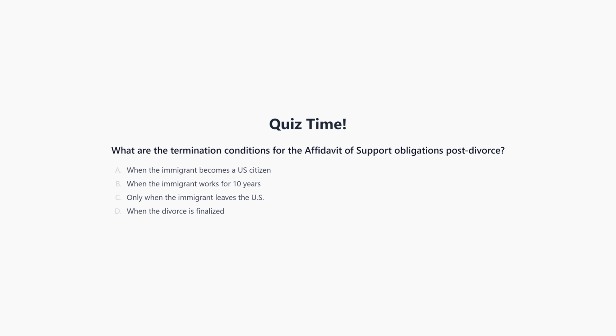Let's put your knowledge to the test with a quiz question. What are the termination conditions for the Affidavit of Support obligations post-divorce? Your options are A. When the immigrant becomes a U.S. citizen. B. When the immigrant works for 10 years. C. Only when the immigrant leaves the U.S. and D. When the divorce is finalized. You can pause the video to think about your answer. We will discuss the answer in the next section.